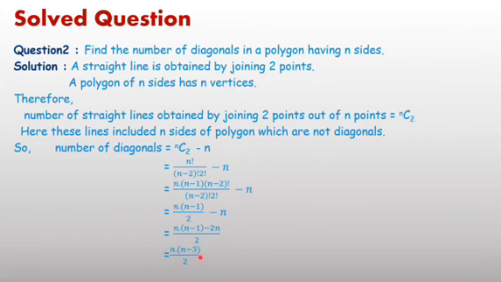By chance if anyone asks to find the number of diagonals in a pentagon. Pentagon means having 5 sides. Easily you can calculate 5 into 5 minus 3, that is 2. 5 into 2 upon 2 means number of diagonals 5. Number of diagonals in a decagon: 10 into 10 minus 3, 7, upon 2. 10 into 7 upon 2, 35 diagonals. Within seconds you can calculate the number of diagonals in a polygon.